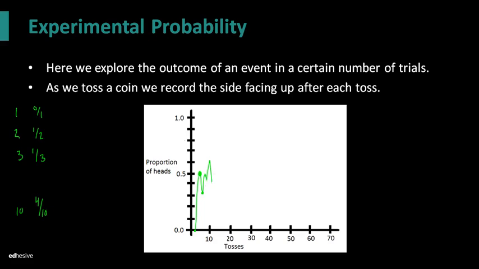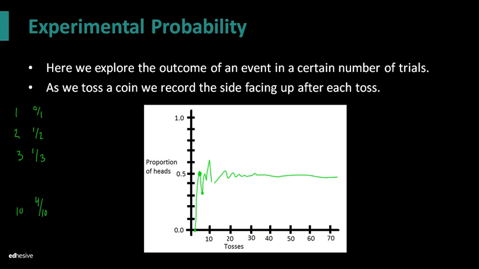In the short run, you're fluctuating all over the place. But as you toss that coin more and more and more, that true probability will start to settle in at the true value, the true proportion of heads. We know, and we'll talk about this shortly, that when you toss a coin, there's a 50% chance of getting a head.